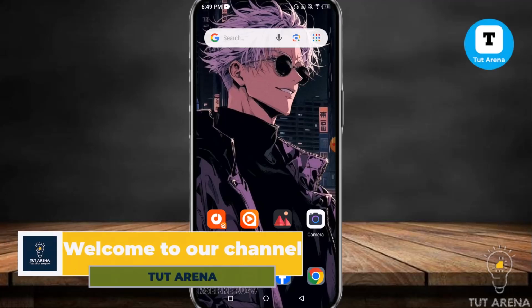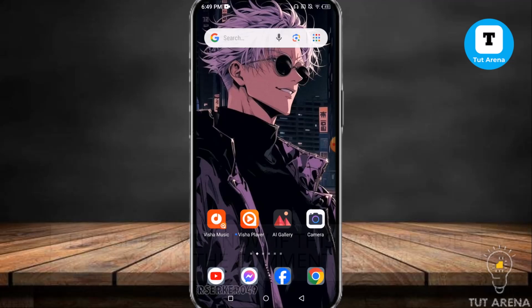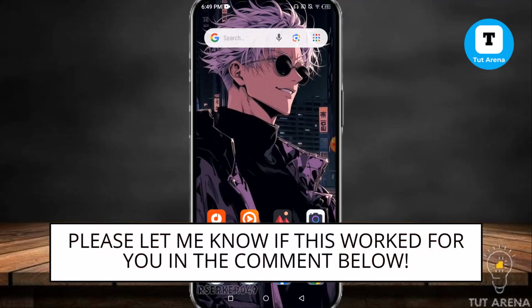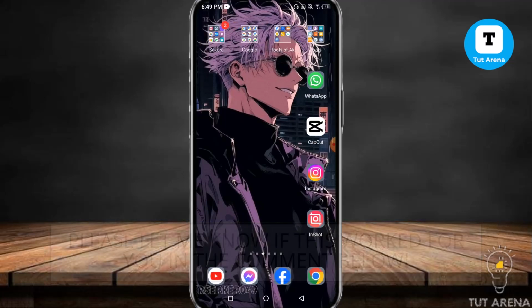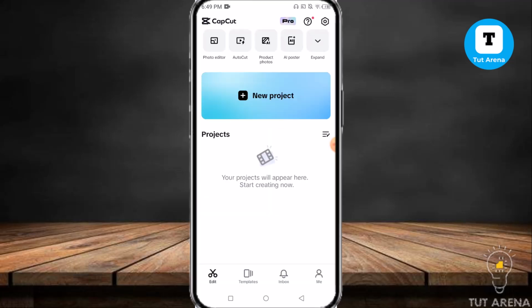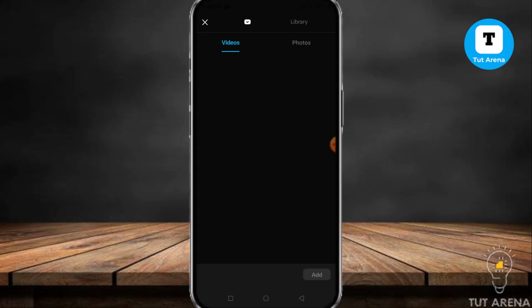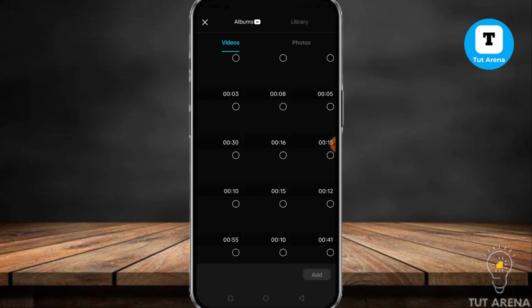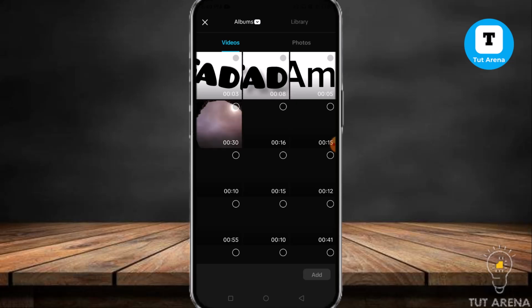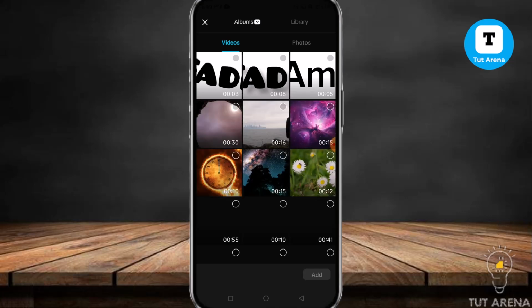In this video I'm going to show you how to add noise effects in your video by using Capcut app. Let's start. At first you have to open your Capcut app. Now tap on new project. Then select your video.